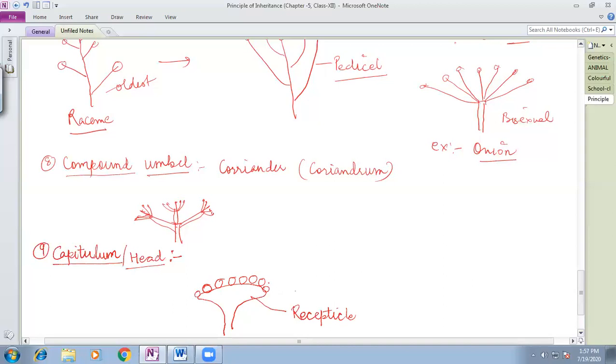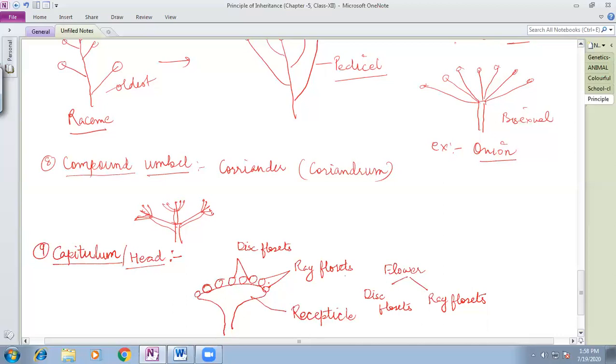The flowers borne here in the capitulum type can be categorized into two types. The first is the disc florets and the second is the ray florets. The disc florets are the centrally placed flowers. And the flowers present on the periphery are called ray florets.